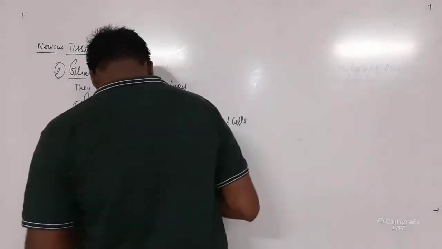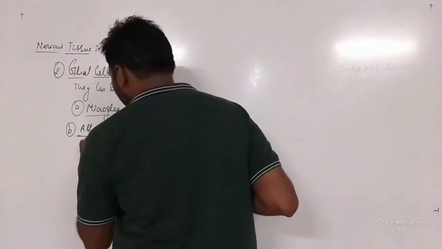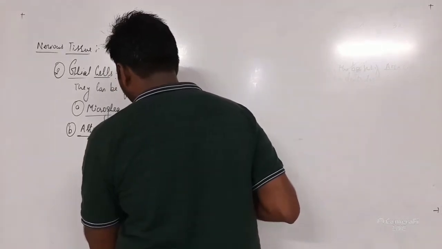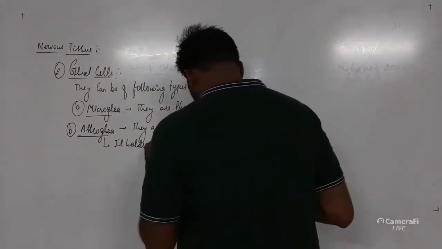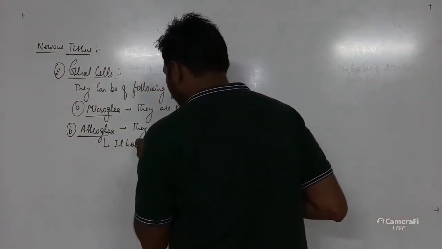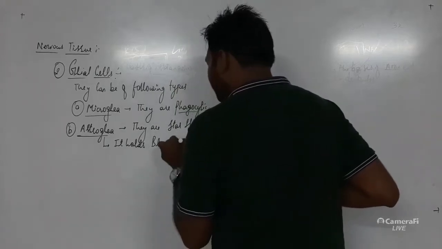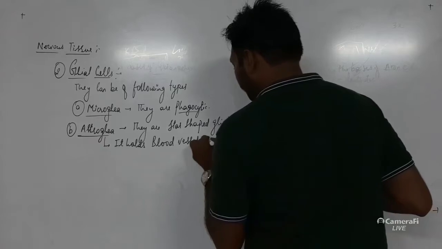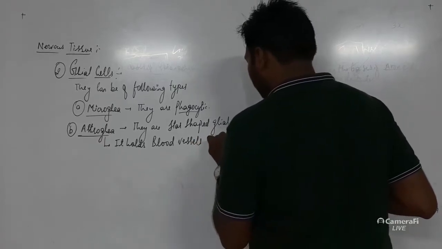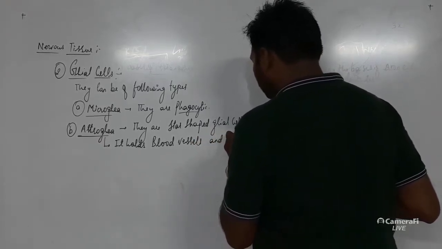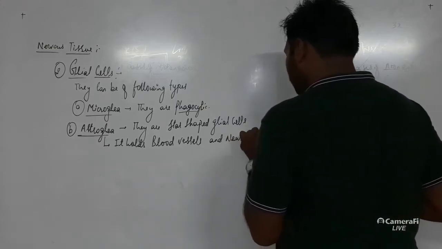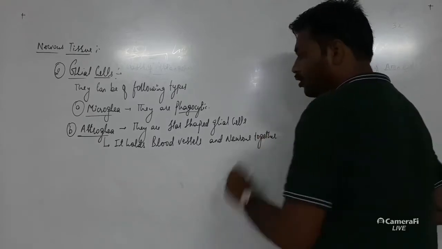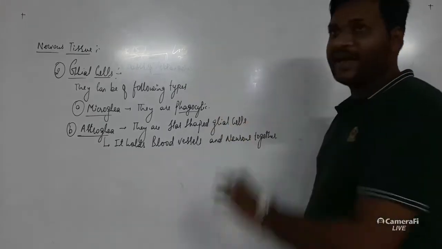The next point is that astroglia holds the blood vessels and neurons together. They hold blood vessels and neurons together. That is the function of astroglia.